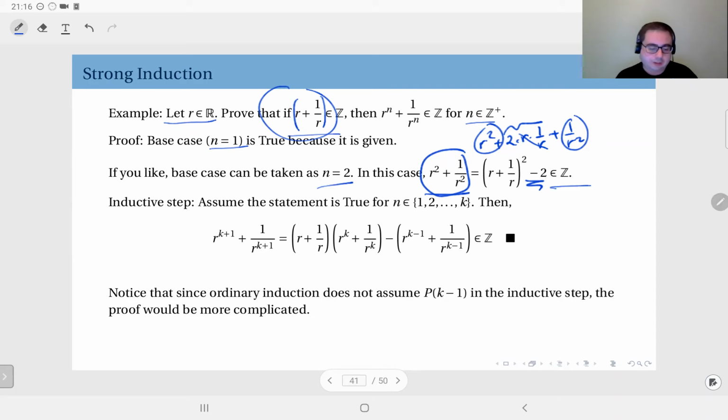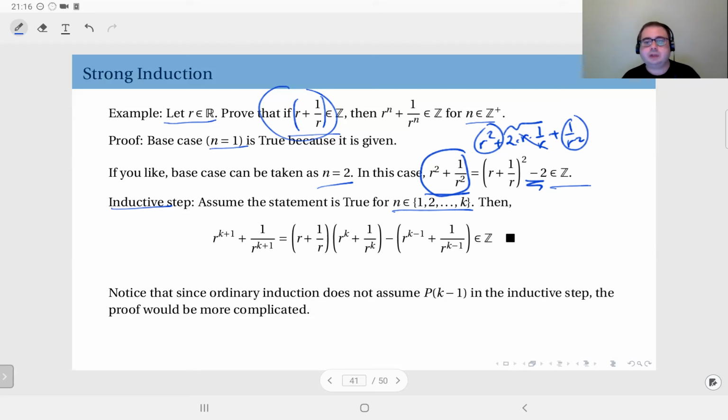Now, in the inductive step, I'm going to use strong induction. So I'm not going to just assume this is true for n equals k. I'm going to assume this is true for n equals 1, 2, 3, 4, etc. up to k. So R plus 1 over R is an integer. R squared plus 1 over R squared is an integer. R cubed plus 1 over R cubed is an integer, etc. up to R to the power k plus 1 over R to the power k is an integer.